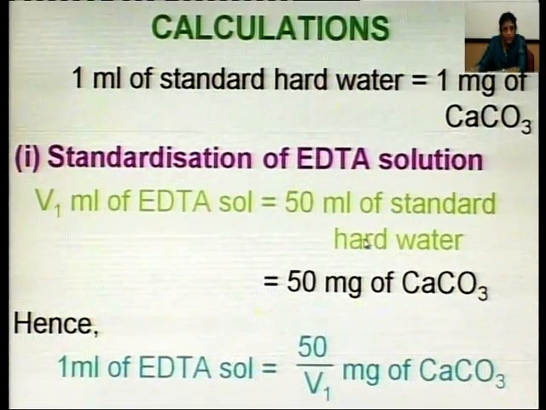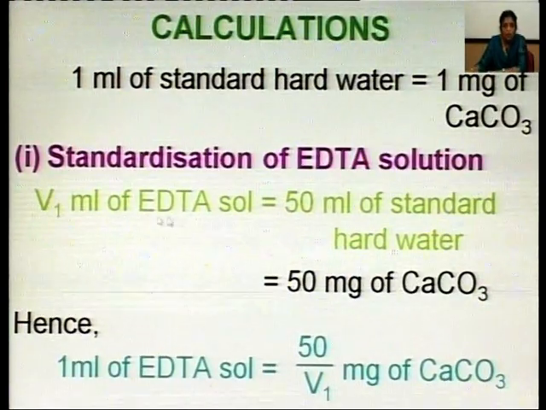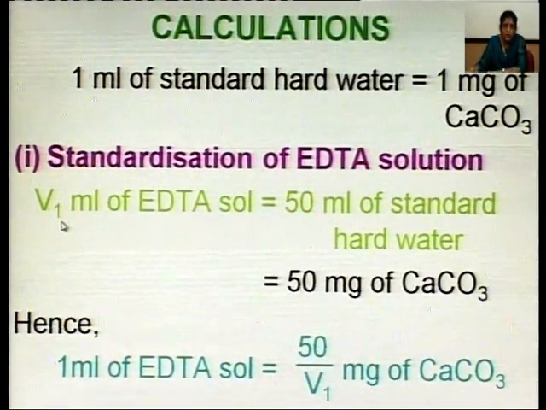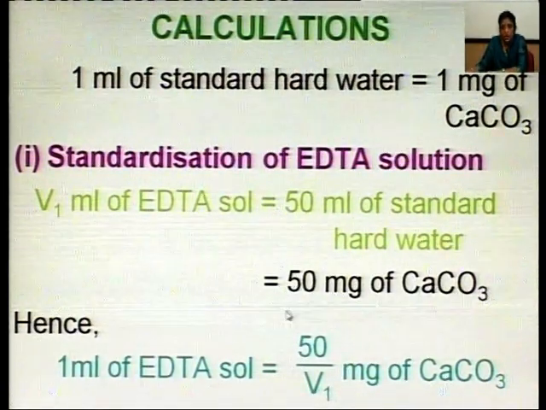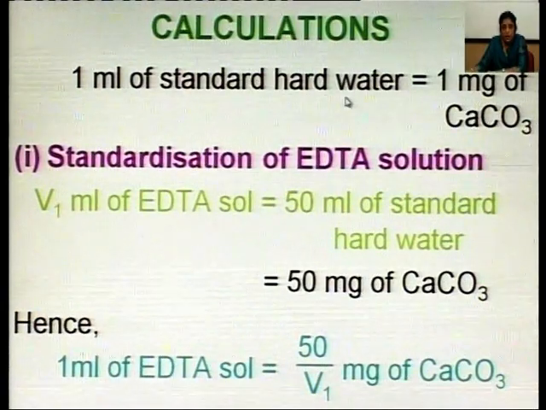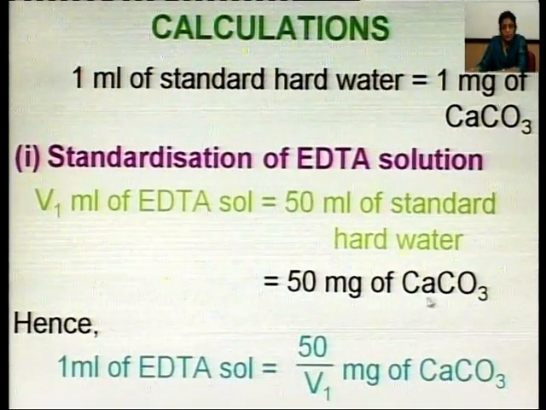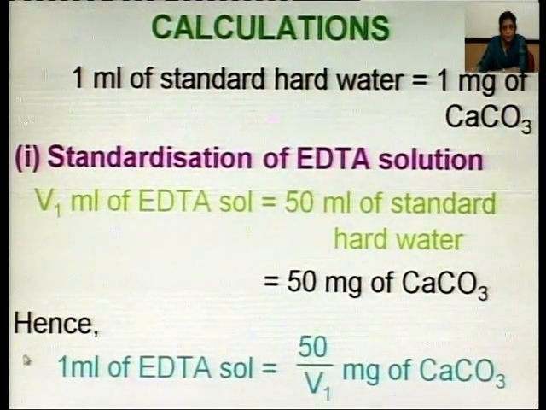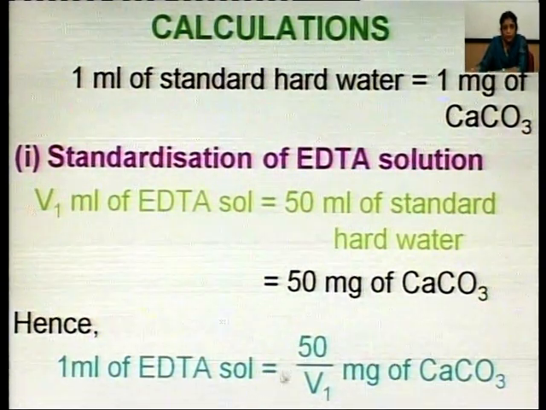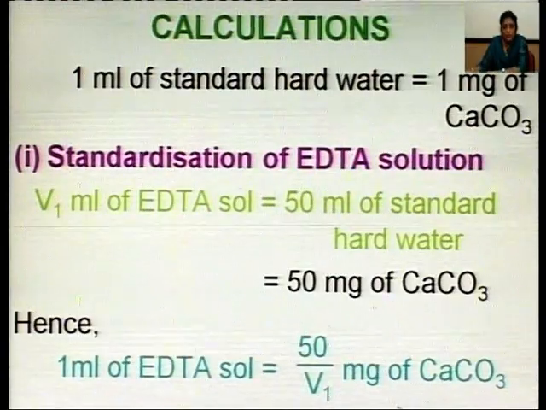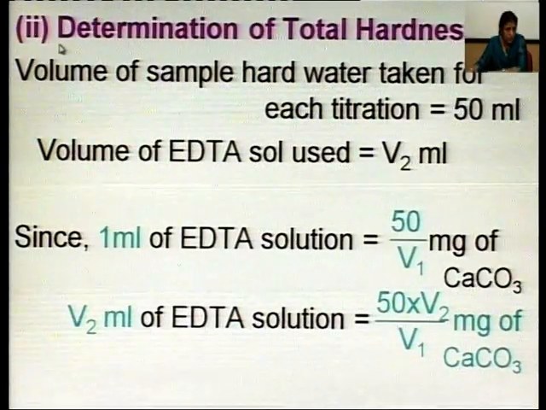Because we had taken 50 ml of standard hard water, it was titrated against EDTA solution, and the volume used was V1 ml. So, V1 ml of EDTA solution is equal to 50 ml of standard hard water, and we know 1 ml of standard hard water is equal to 1 milligram of calcium carbonate. So, this is equal to 50 milligram of calcium carbonate. Hence, 1 ml of EDTA solution will be equal to 50 upon V1 milligram of calcium carbonate. So, this is the standardization of EDTA solution.